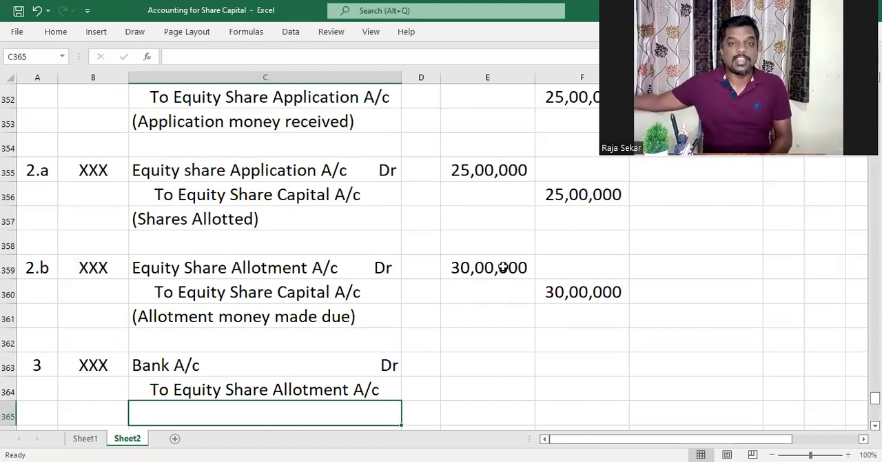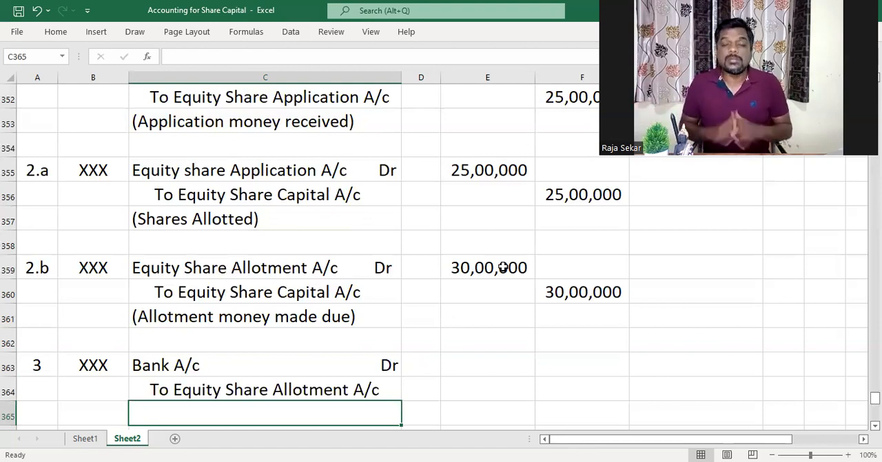And on top of that, Karthi paid money in advance, right? The first call money, second call money that he has to pay in the future. He paid along with allotment money itself. So what do we have to do there? If someone pays money to us in advance, before the amount is actually due, it is a liability for us, because we either have to pay the money back or set it off against the amount due from that person whenever it becomes due. All right.